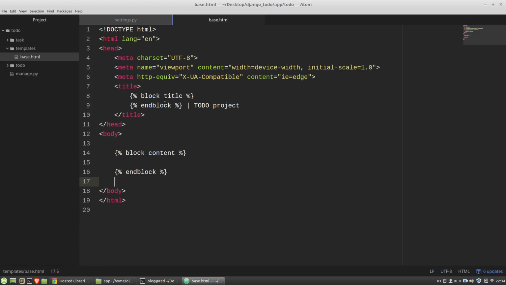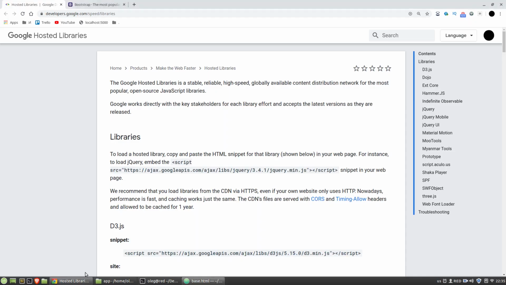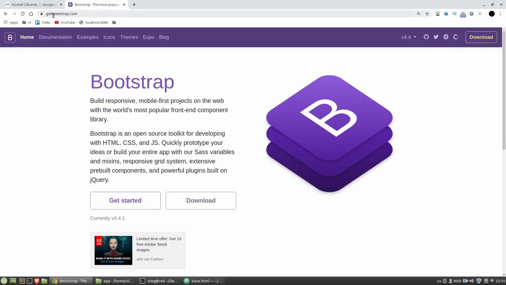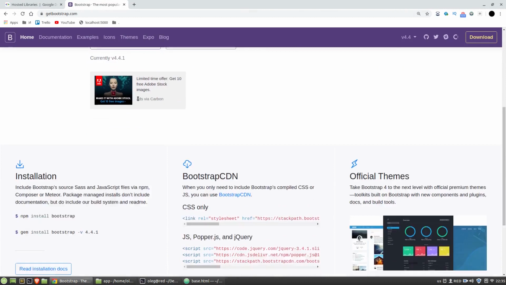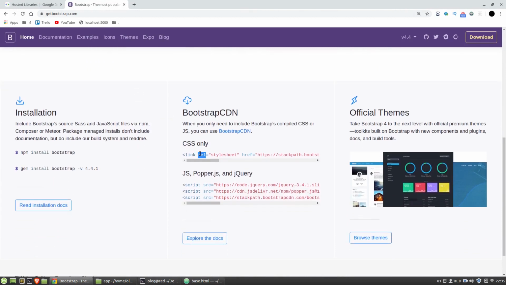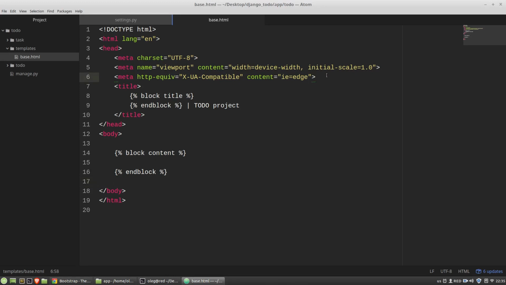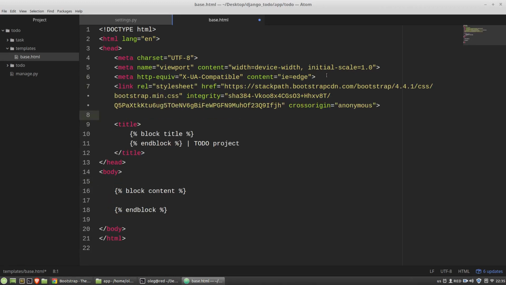Also here I want to make a link to the Bootstrap 4 CSS file. So I'm opening the getbootstrap.com website, and I need this link. And I'm pasting it here.